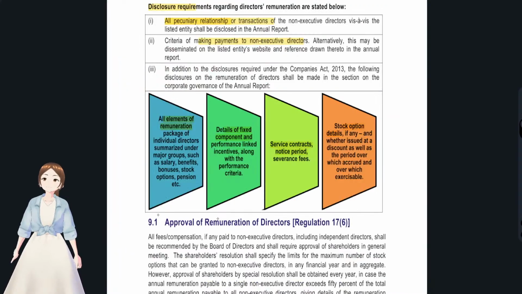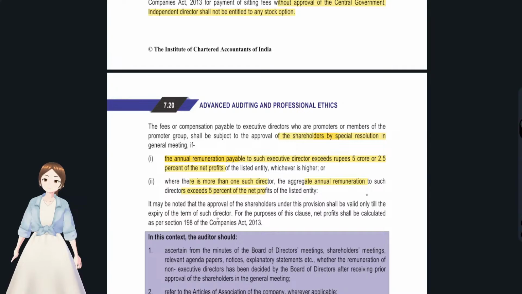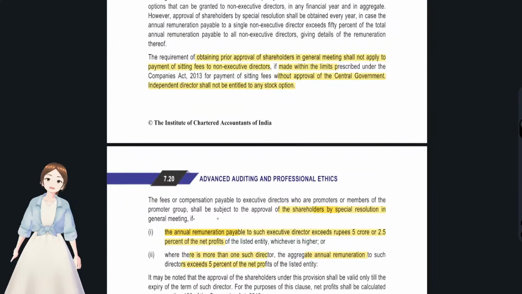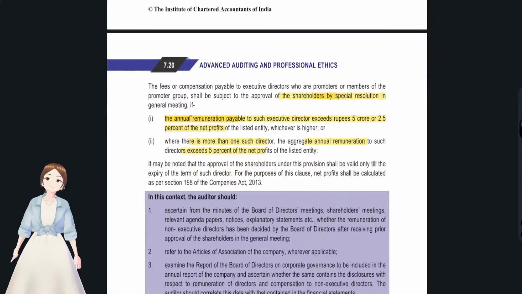Okay, and with regards to some disclosures for remuneration of directors, if at all a director's remuneration exceeds 5 crore or 2.5% of net profits. See, this is on an individual basis and this is on an aggregate basis, a group of directors.